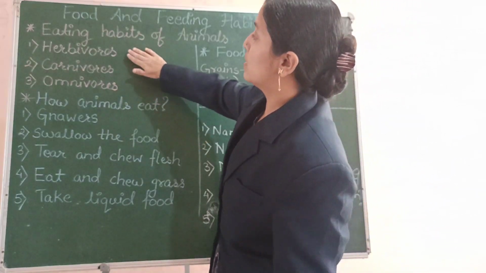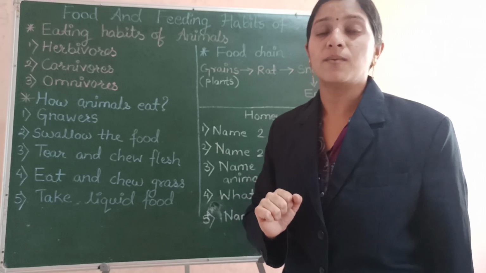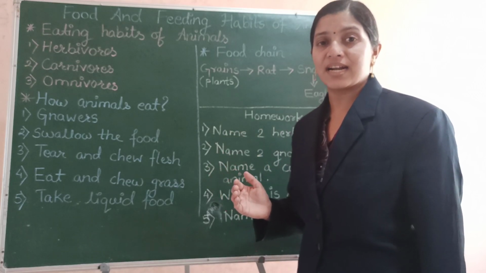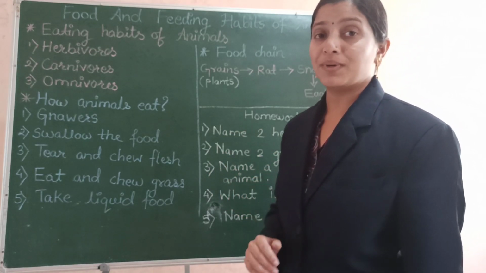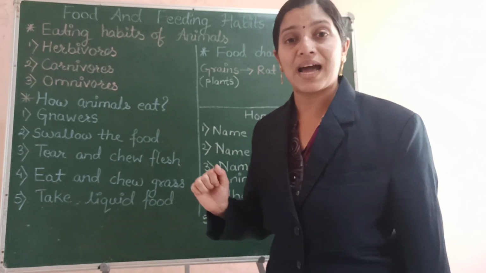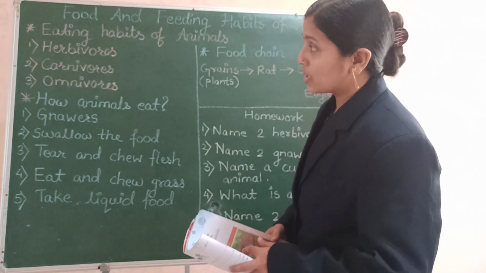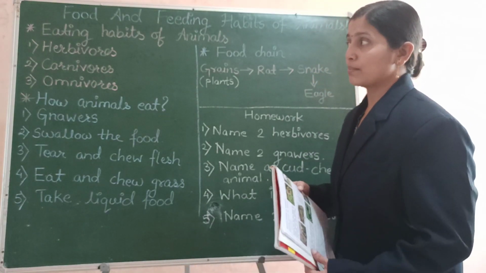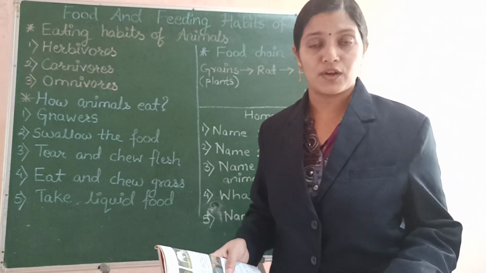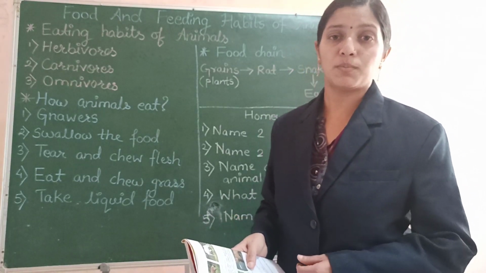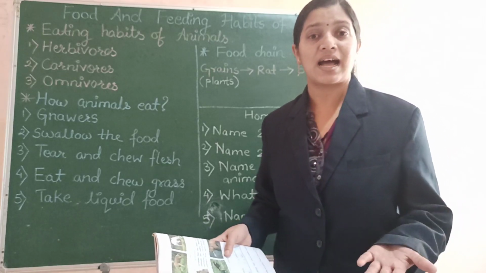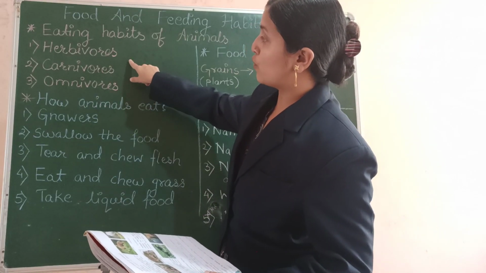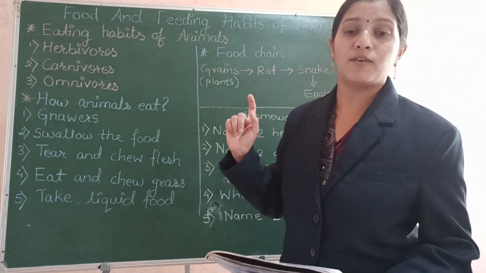So the first one is herbivores. What are herbivores? Herbivores are the animals that depend on plants for their food, which means herbivores are plant eating animals. For example, animals like cows, buffaloes, goats, deer, sheep, all these animals eat grass, leaves and plants, and so they are called herbivores.